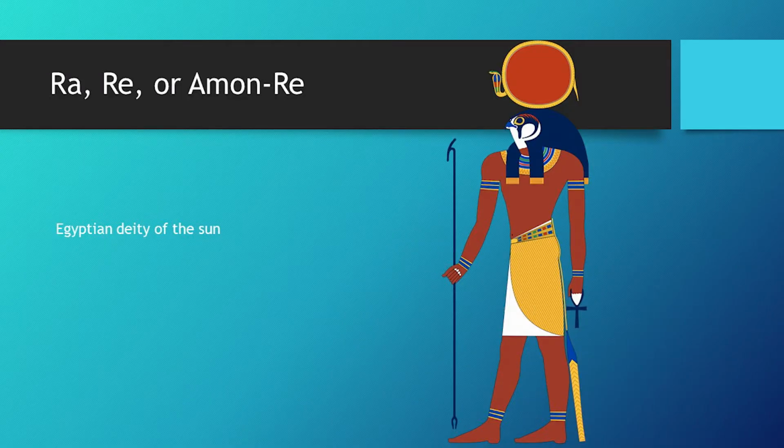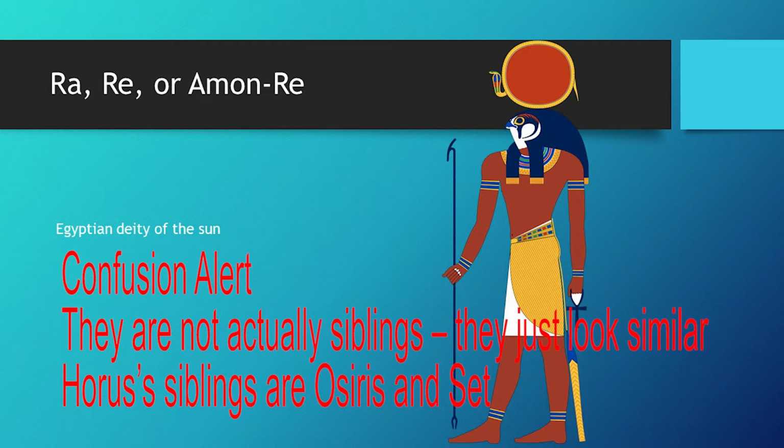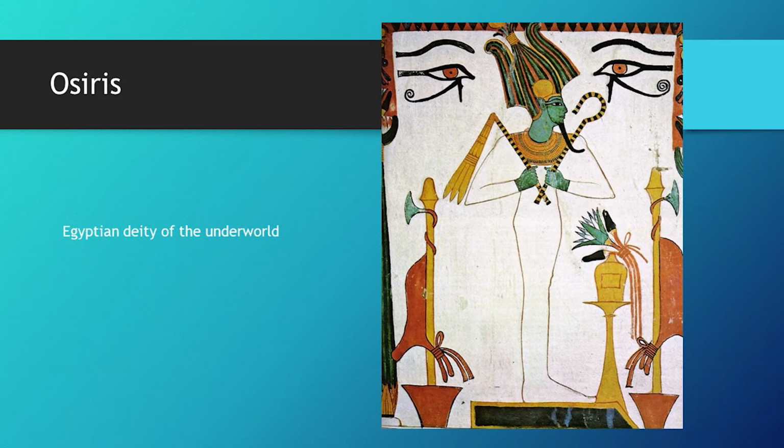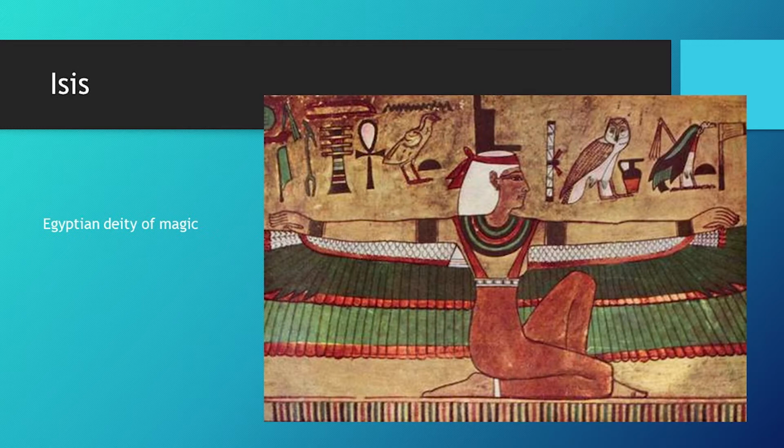Okay, so let's go back and review and take a look at some of these Egyptian gods. You've got Ra, also known as Re. If you're real close with him, you can call him Amon-Re. But he's got a brother named Horus that we're going to talk about in a minute. Here's Osiris. Here's Isis. These are all Egyptian gods that you could have or should have read about.